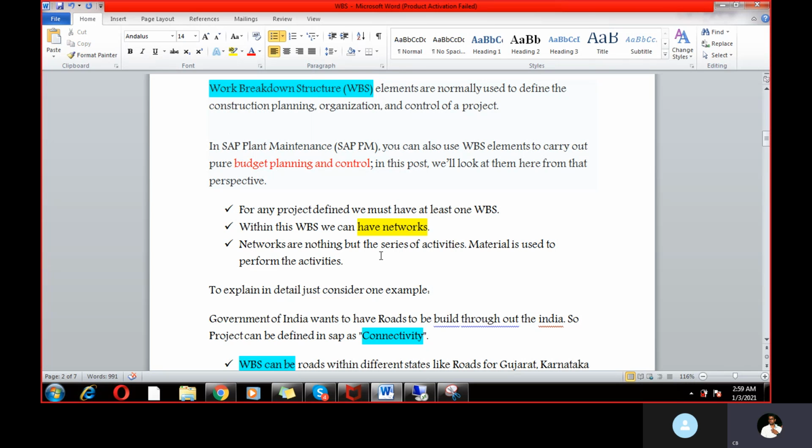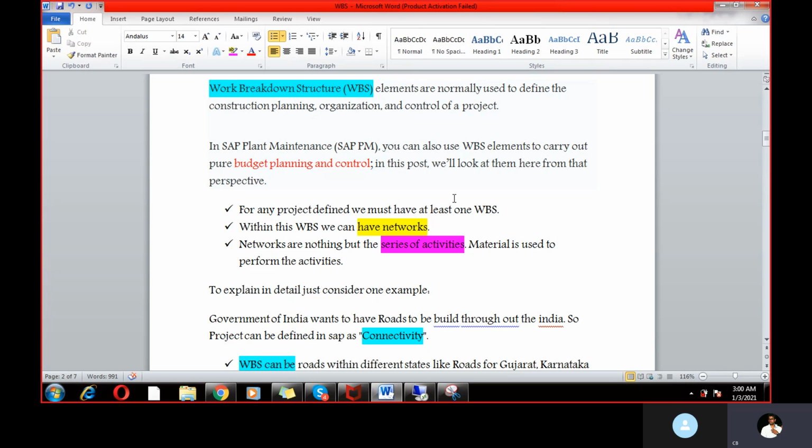Under the network, you can use a series of activities. So this is the link you can also observe. First we need to create a project, and then we need to create one WBS. Under the WBS, we can create a number of networks, and under the network, we can create a series of activities. So here, generally you can take one material. Material can be used to perform many activities, right? So material should be used for many activities like that.